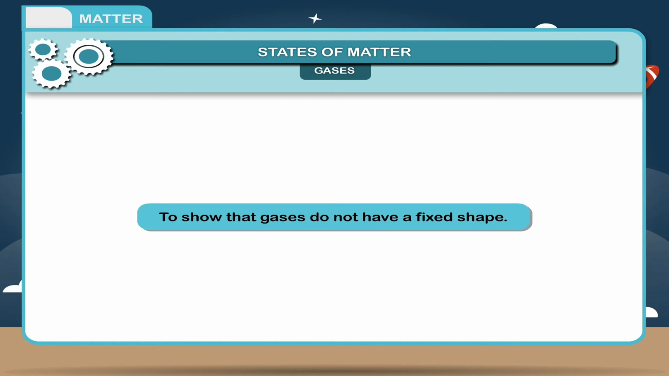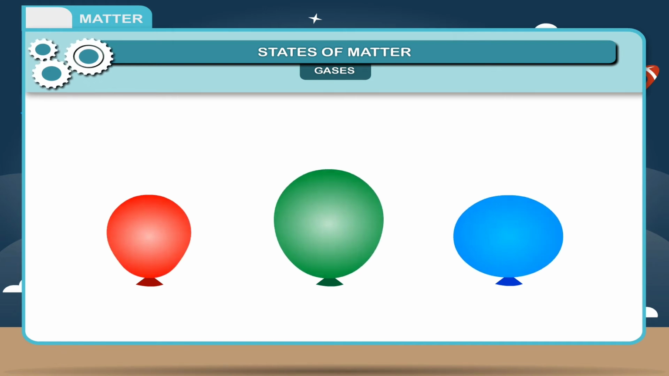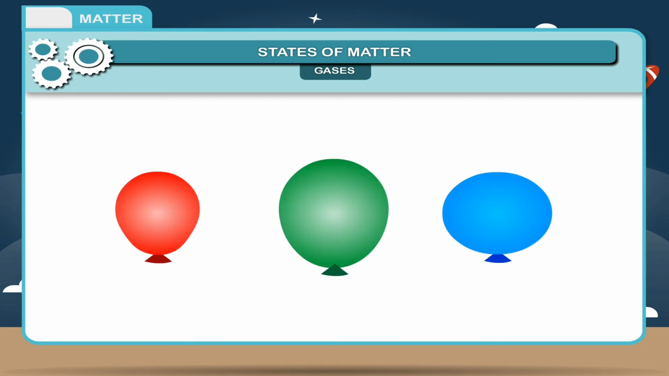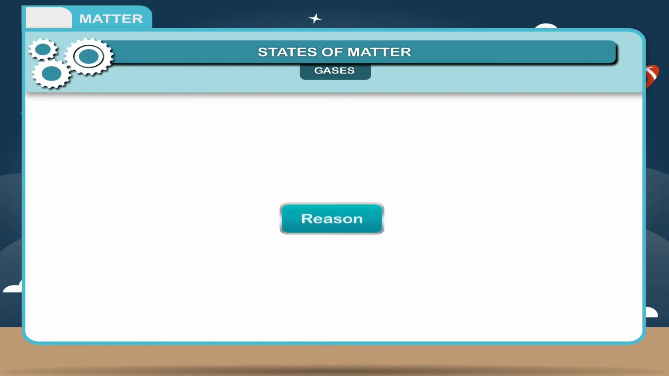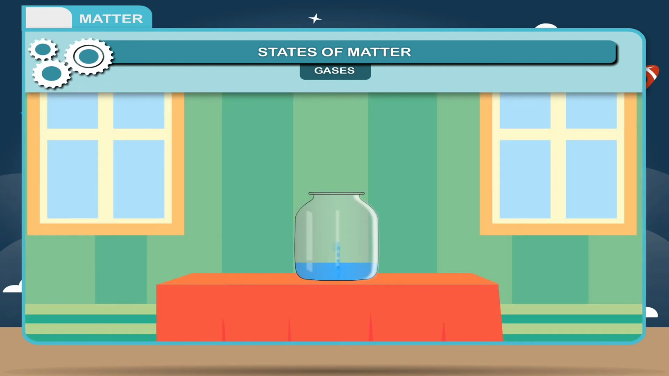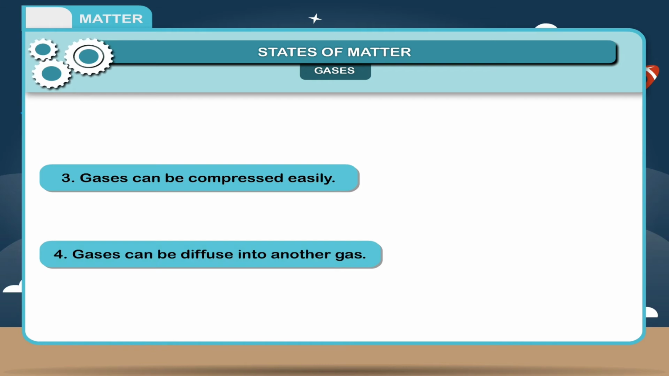Activity. To show that gases do not have a fixed shape, take 3 balloons of different shapes and inflate with air. The air inside the balloons takes the shape of balloons. Result: this proves that gas has no fixed shape. 2. Gases have no free surface area. Reason: molecules escape from the open surface. 3. Gases can be compressed easily. 4. Gases can be diffused into another gas.